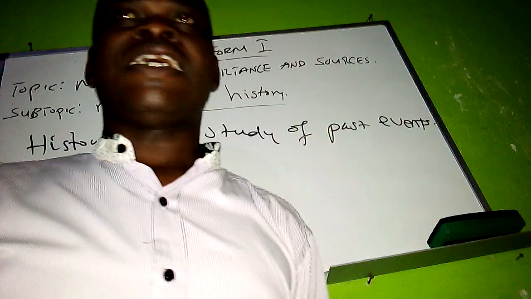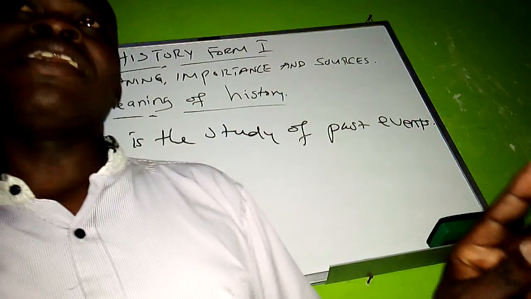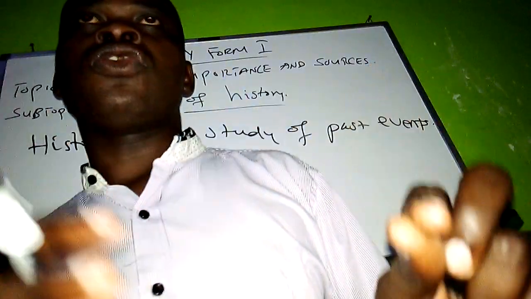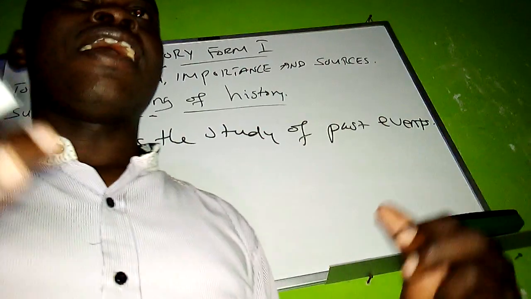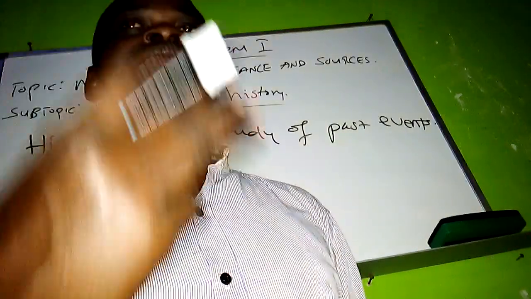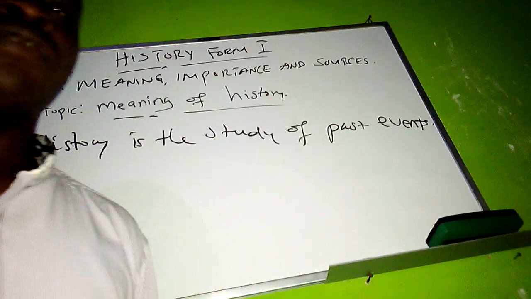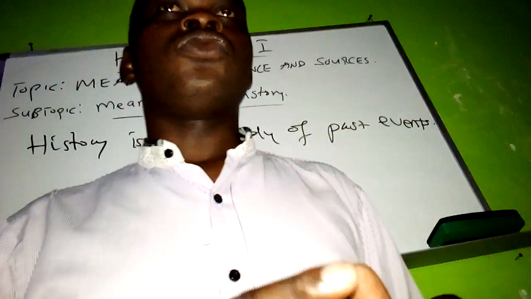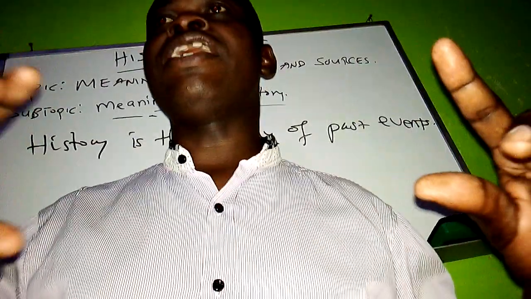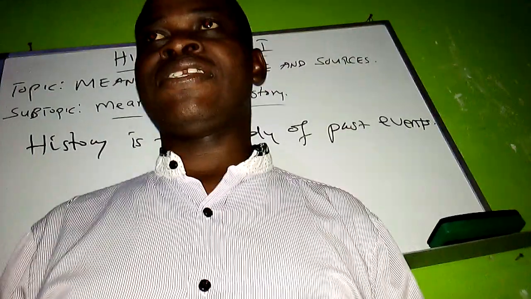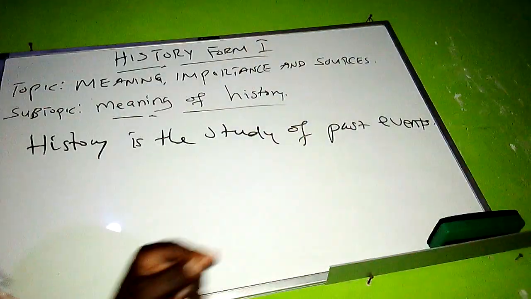Those events are based in economic, social, and political history. Therefore, all events are categorized into 3 major areas: economic, social, and political. It is from there that we determine that history is divided into 3 main branches: economic history, social history, and political history.